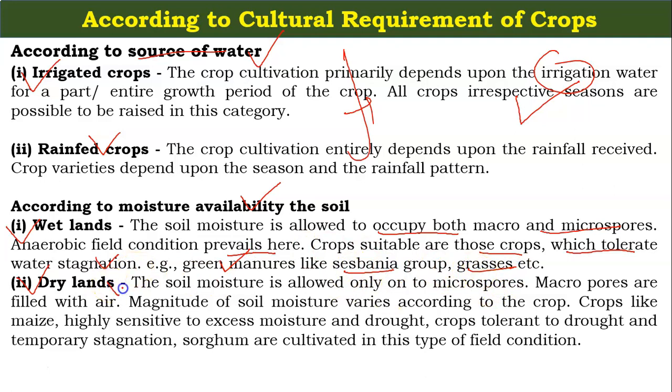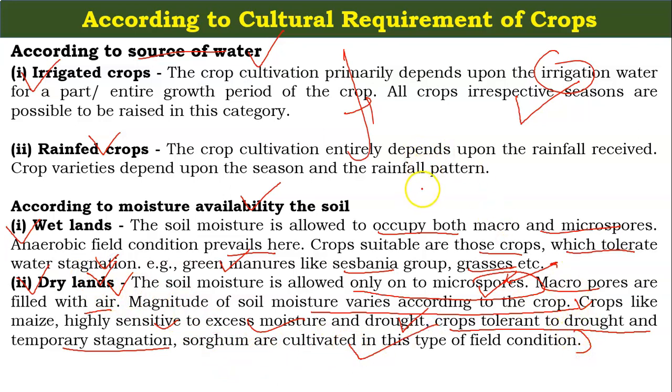The second are the dry lands. The soil moisture is allowed only in the micropores. Actually these are very technical words, and macropores are filled with air. So the magnitude of soil moisture varies according to the crops. Crops like maize are highly sensitive to excessive moisture and drought. So crops tolerant to drought and temporary stagnation come under these dry lands, and sorghum is cultivated in these types of field conditions.